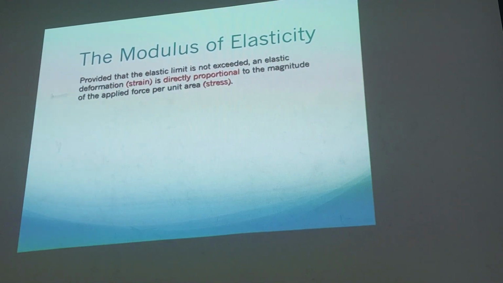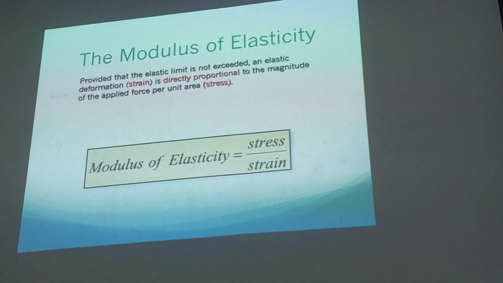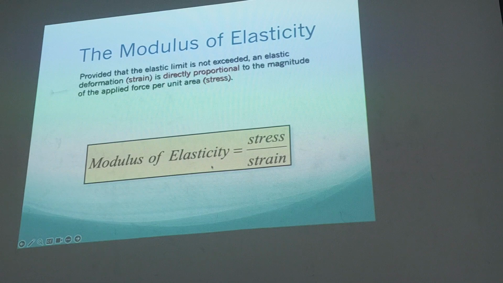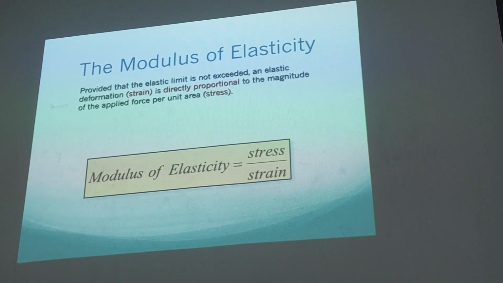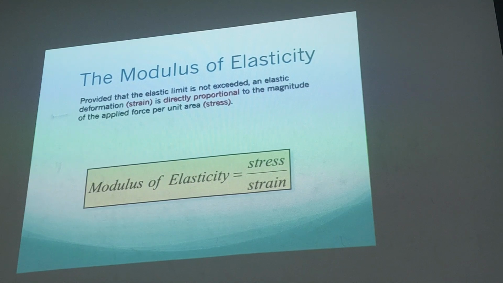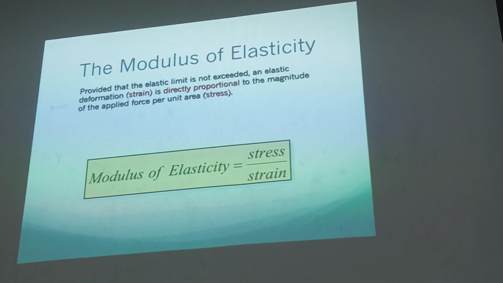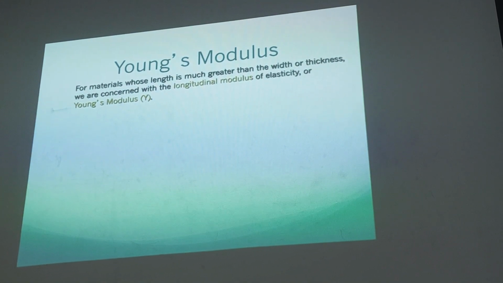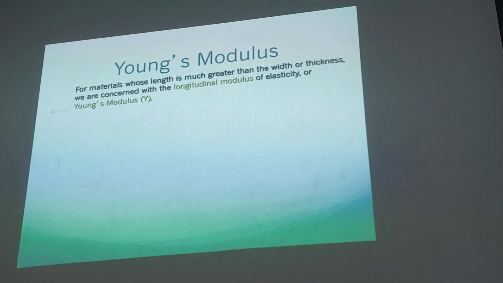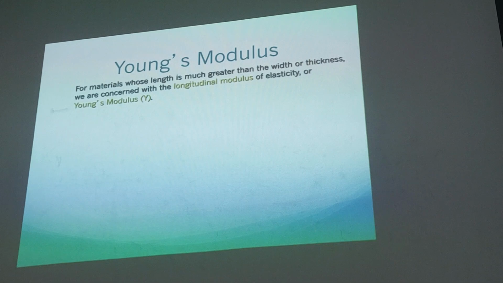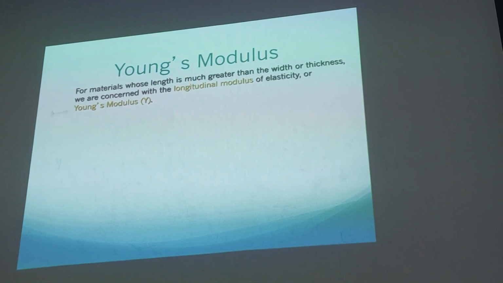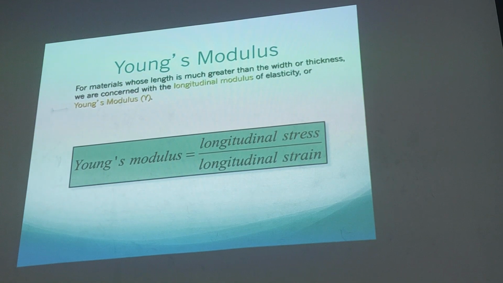What about the modulus of elasticity? Because the stress per strain, as mentioned, is equal to the modulus of elasticity. This only applies for metal and also wood. And at some point I will show you the numbers. Yeah, directly proportional. This is your modulus. For materials whose length is much greater than the width or thickness, we are concerned with the longitudinal modulus of elasticity or Young's modulus. Young's modulus is the longitudinal stress.